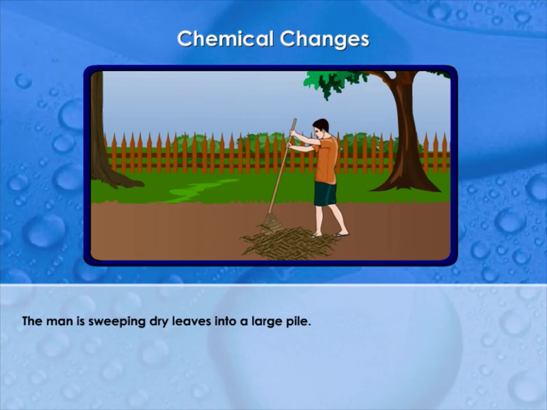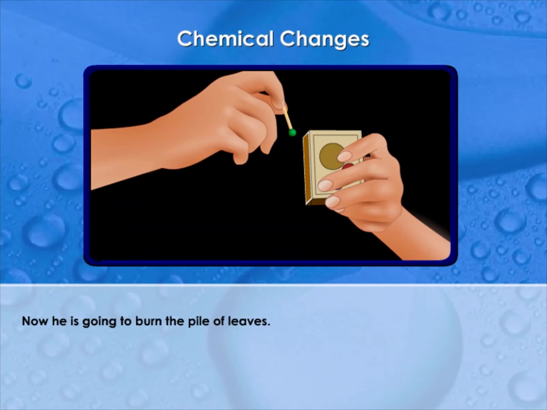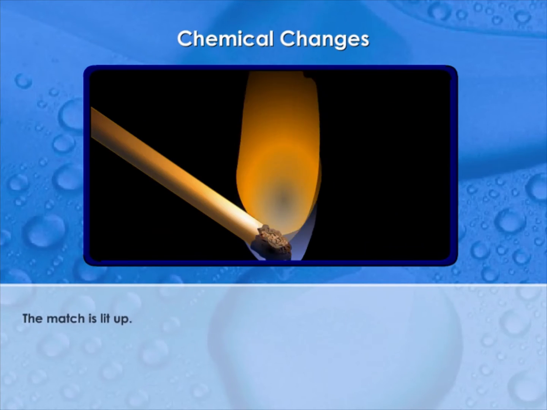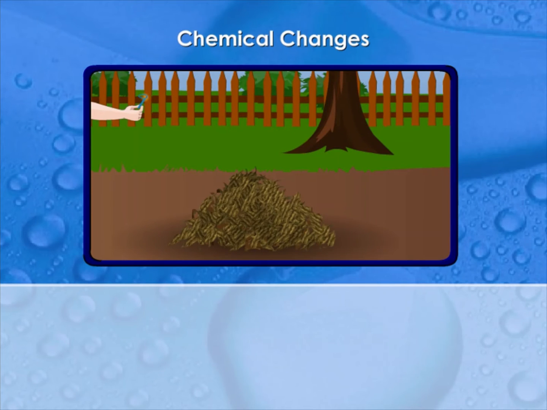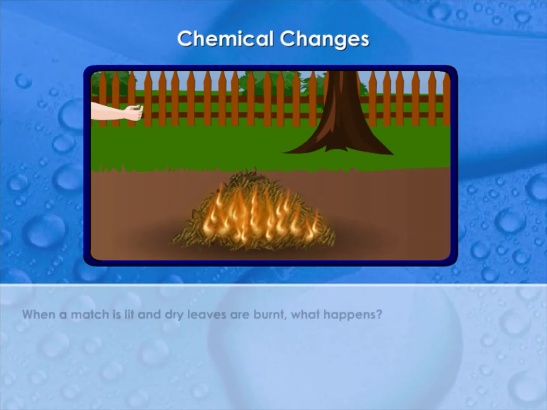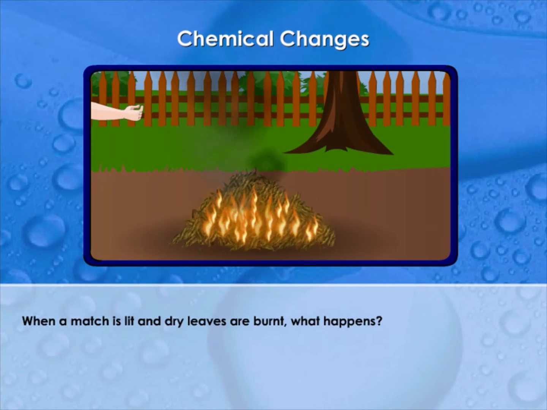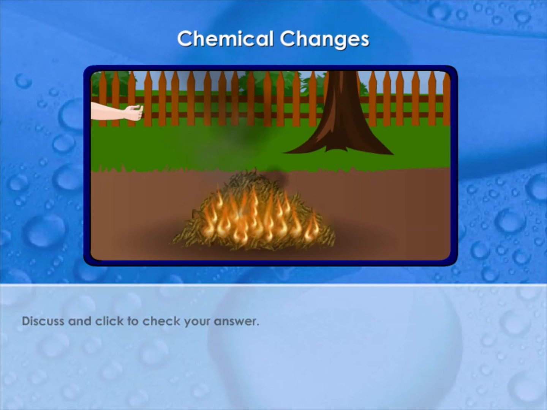The man is sweeping dry leaves into a large pile. Now he is going to burn the pile of leaves. He takes out a match and strikes it. The match is lit up. Now help him burn the leaves. Drag the match to the dry leaves. The leaves burn. When a match is lit and dry leaves are burnt, what happens?